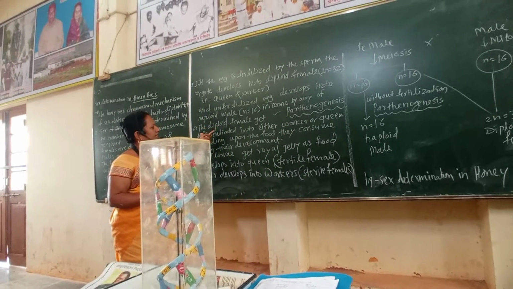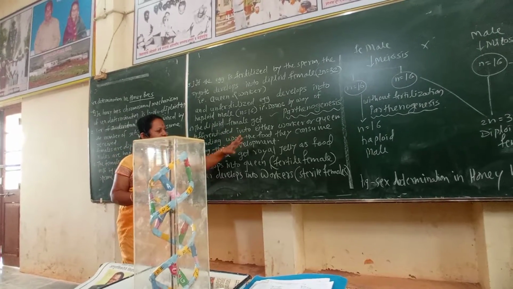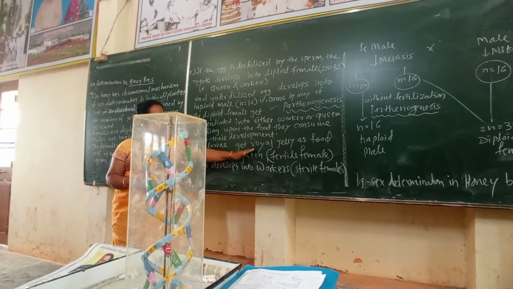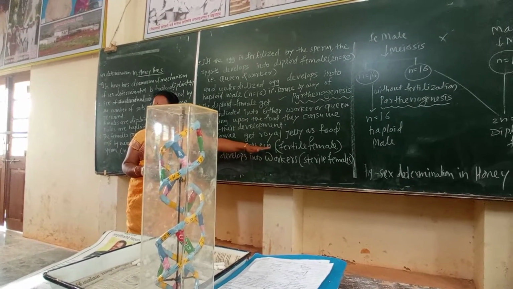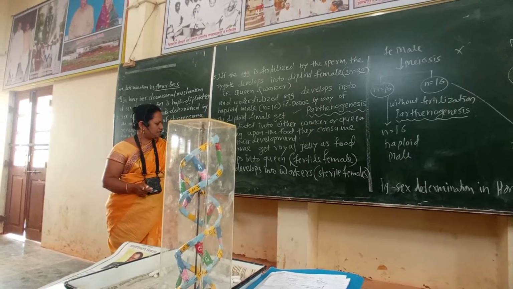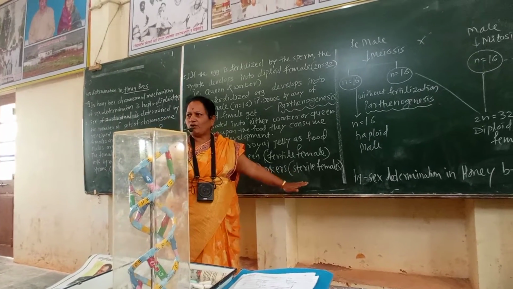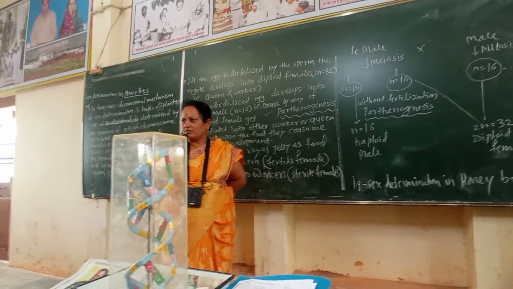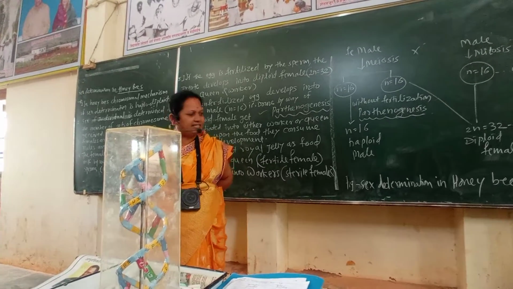The diploid female gets differentiated into either worker or queen, depending upon the food they consume during their development. Diploid larvae that get royal jelly as food develop into queen. That is the fertile female. Queen is the fertile female in that community of honeybees. Others develop into workers. Workers are sterile females. They only collect honey and pollen grains from the flowers. The duty of workers is collection of honey, pollen grains, and royal jelly.